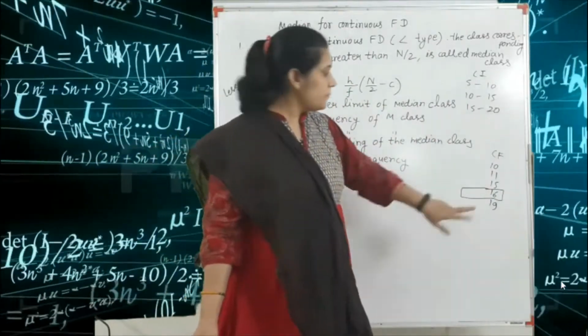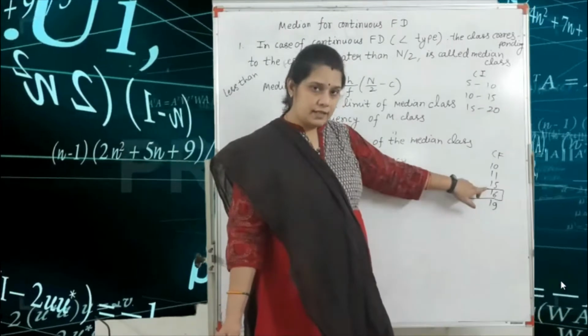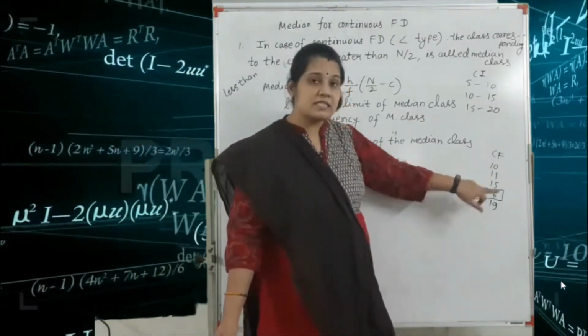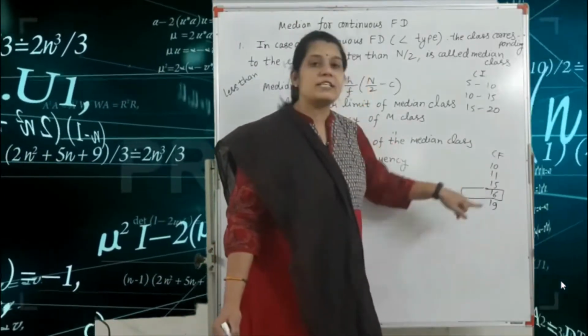Listen carefully: just the preceding value. 16 is your median class, so the preceding value is 15.